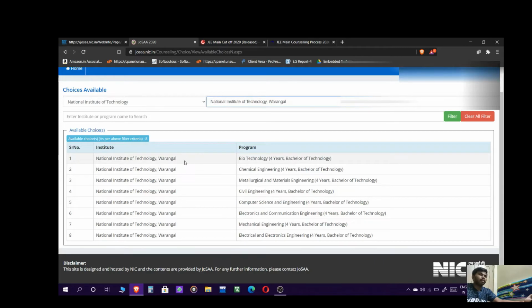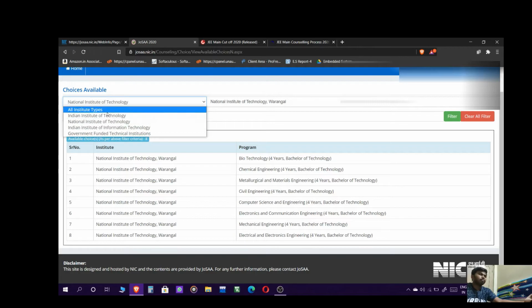This is in Telangana state. There will be some quota of AP also. You can search here, and we can put. The main strategy is our strategy of putting institutions from our home state to other states. That is a good strategy. If I want to put these colleges, first I will put NITs from my home state to other states, and after that